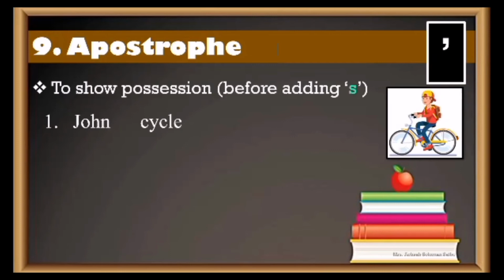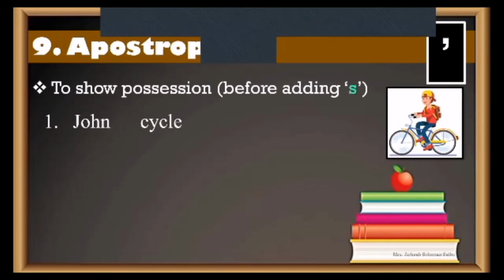For example, there's John sitting on a cycle. Whose cycle is it? John's. How would you write it? John's cycle. John apostrophe S. The apostrophe will come before the S. See, pay careful attention. Before the S, it will come.